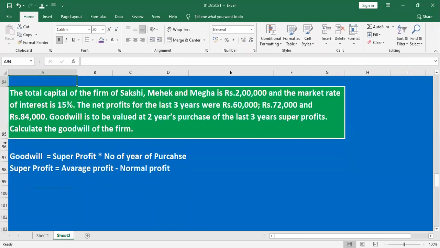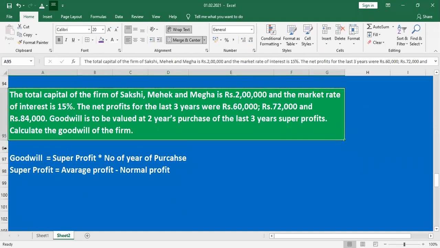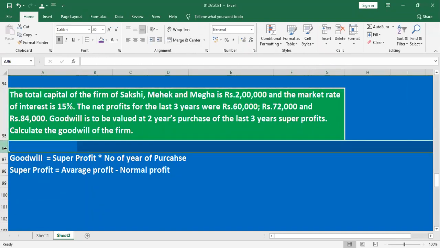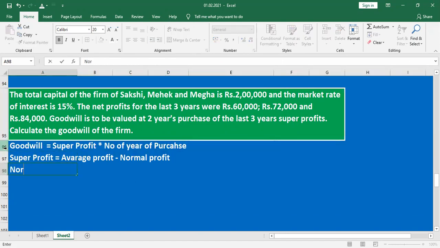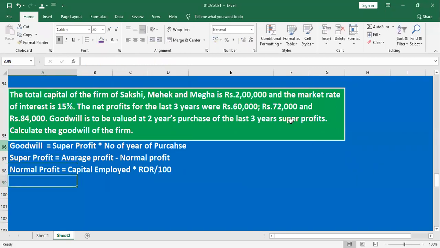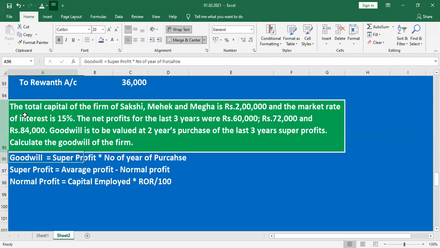Normal profit formula: capital employed into rate of return by 100. What are they given here?